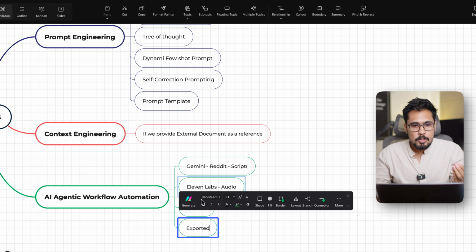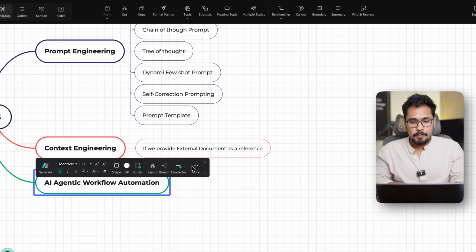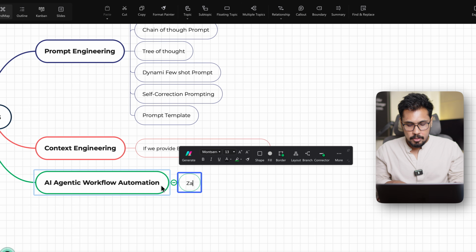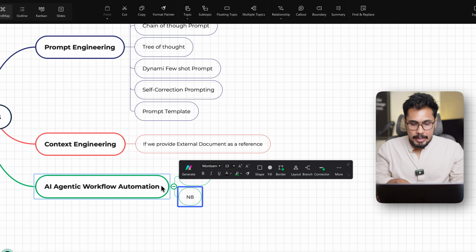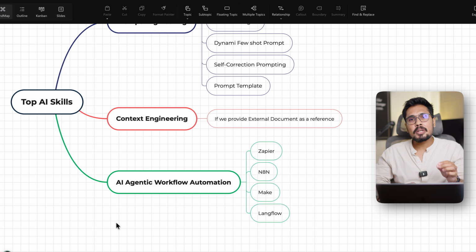Now, to automate this behavior, I'm able to use AI workflow automation tools. So what are these AI workflow automation tools? Like Zapier, you are able to use n8n, you're able to use Make, you're able to use Langflow in order to develop these agentic AI workflows.